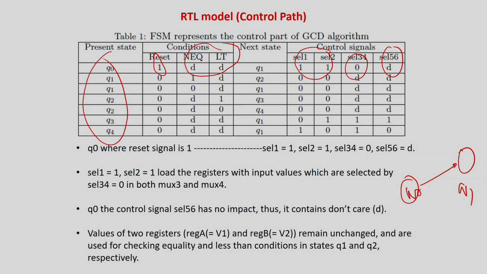So if you look at Q1, this is about your first state. Now in state Q1, there are two parts. You have to make reset equal to 0 because work has started, computation has started. Now in Q1 there can be two conditions: V1 is equal to V2, or V1 is not equal to V2. That is the condition being checked. At this time less than, greater than, I am not checking.